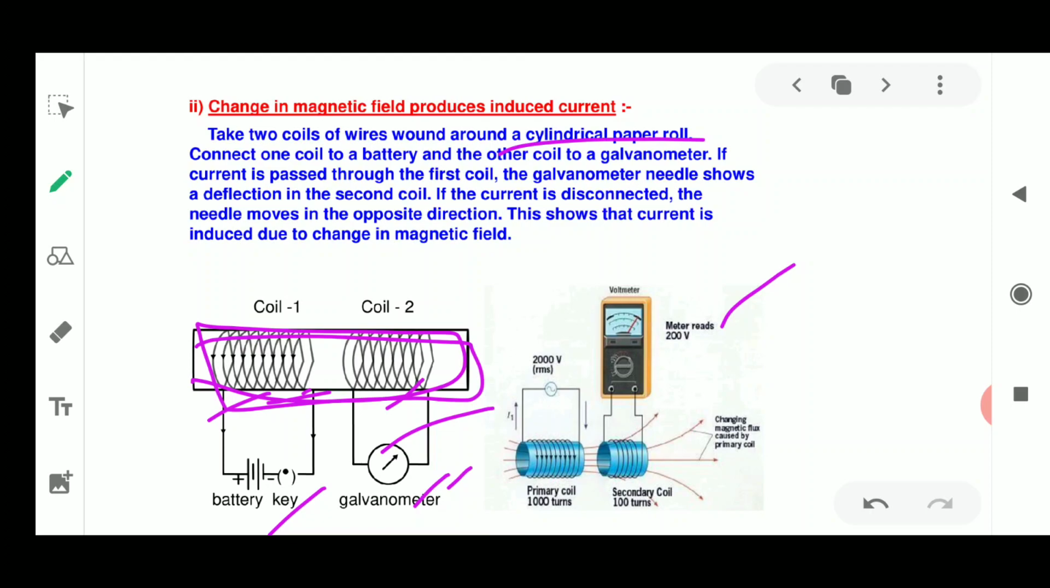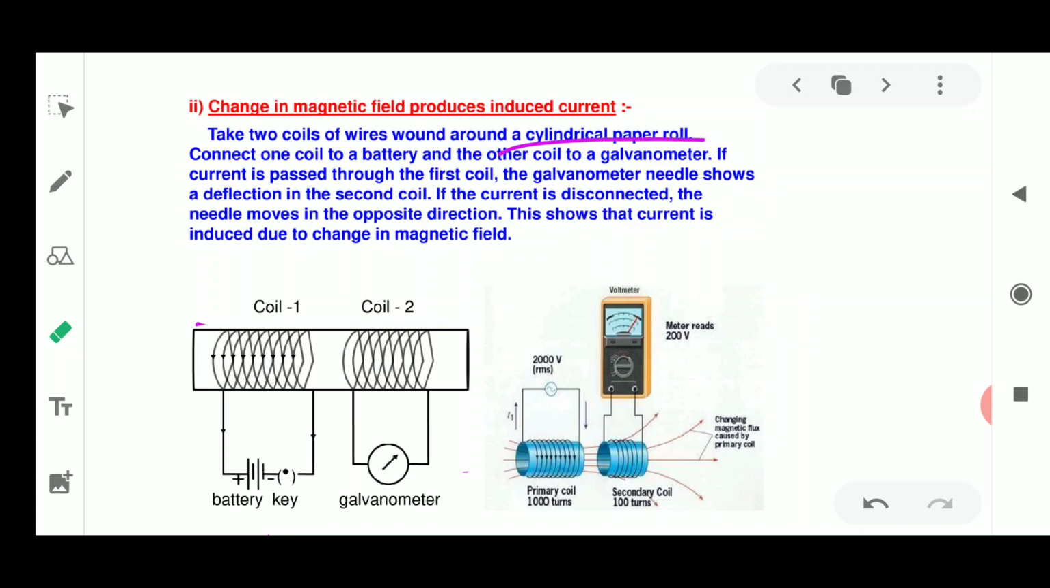Now once the current is stopped, what will happen? Once the battery is disconnected from coil 1, you will see a deflection in the needle. The needle moves momentarily, and this is opposite to the direction of the first one. This means that now the current flows in the opposite direction in coil 2. Even once the current is switched off, the needle moves to some extent. That movement is momentary. This is observed soon when the current in coil 1 reaches either a steady value or 0.